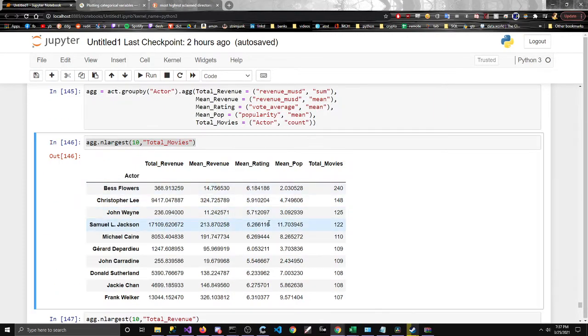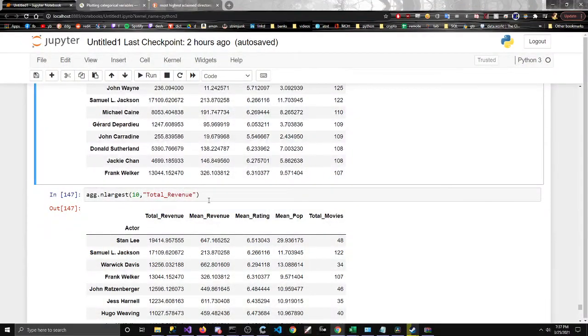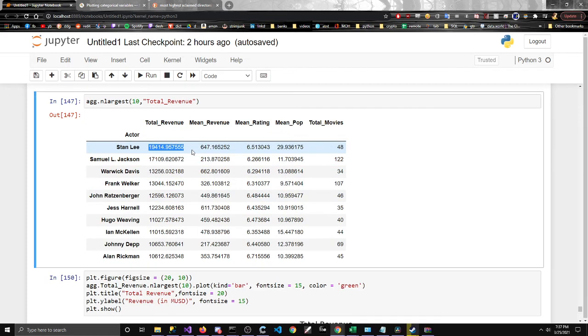And this is the total movies, and this essentially shows the data based on the amount of movies an actor has been in, what's the revenue, what's the rating, and this is what I'm interested in right here. One thing you have to discount in this data is that it doesn't tell you how much time an actor has spent in the movies as a supporting actor or a main actor.